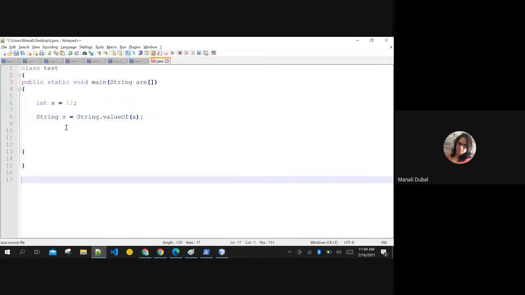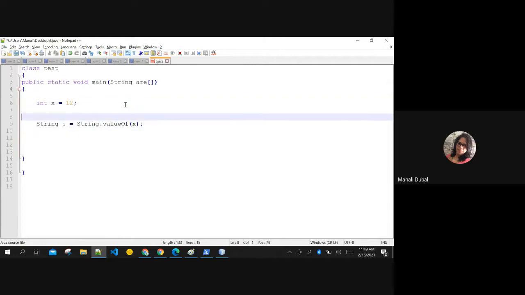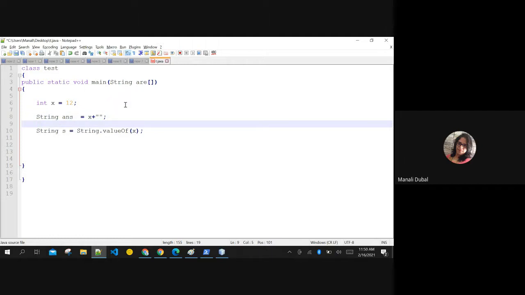You can convert any integer to string by simply concatenating an empty string at the end, without space. One way to convert any integer to string is by concatenating an empty string over here.